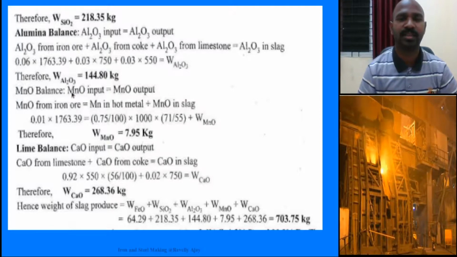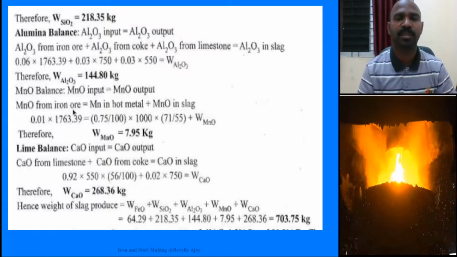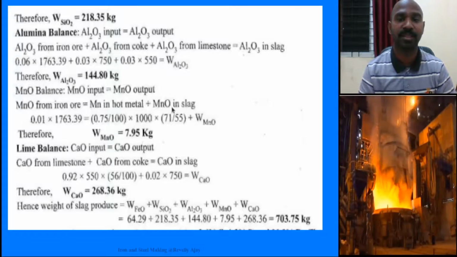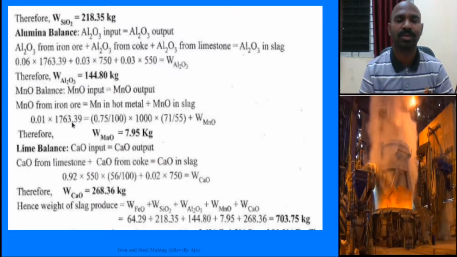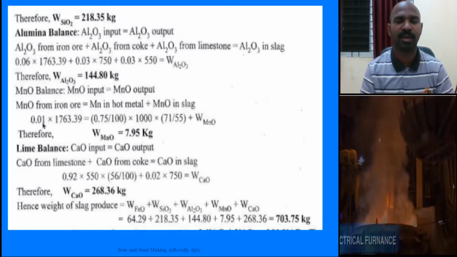MnO balance: MnO input and MnO output. MnO from iron ore is input, Mn in hot metal, and MnO in slag. MnO in iron ore: 1763 is the iron ore weight and 0.01 is the MnO impurity.